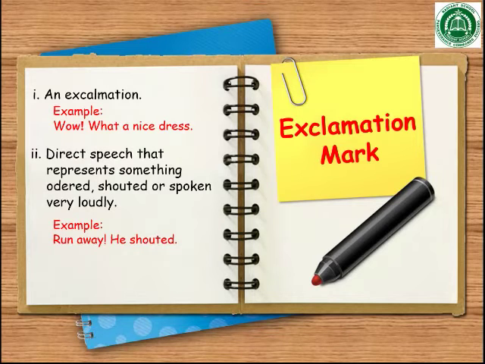Here we use an exclamation mark after wow, which expresses a feeling of joy. Then it is used in direct speech that represents something ordered, shouted, or spoken very loudly. For example, run away, he shouted.